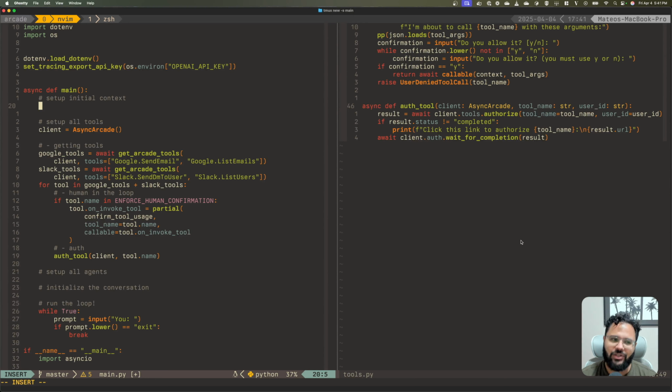And actually, the Arcade tools will need that user ID in general, which is the identifier of our user for Arcade. It's the unique identifier. That's how Arcade knows, when this guy calls authenticate this tool or whatever, whether they are authorized or not, right? It could be a number, it could be an email. I normally like to use my email for this because it's clear, but it could be whatever you want, and you can handle that on your own database, or just generate a random ID or whatever, right?